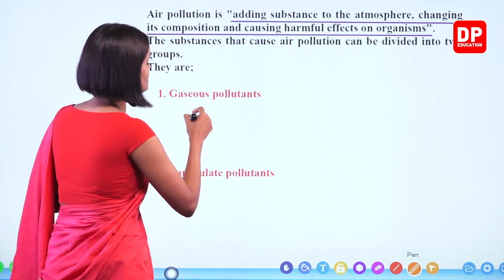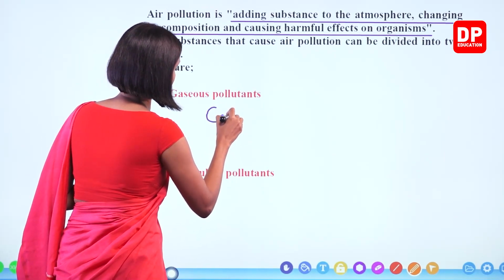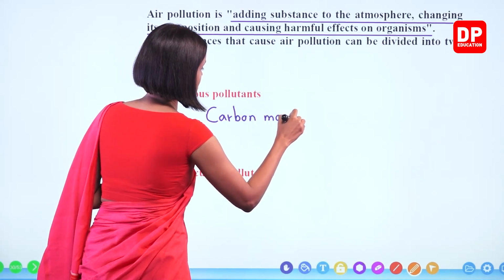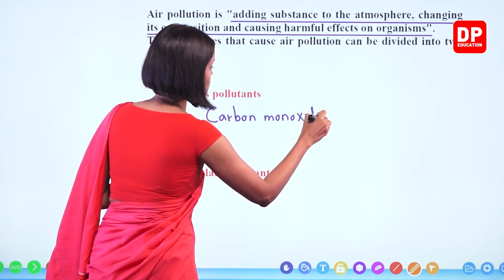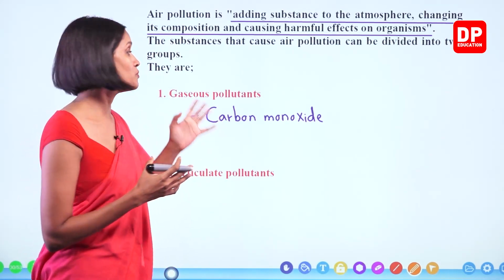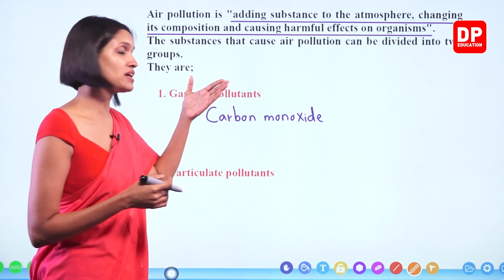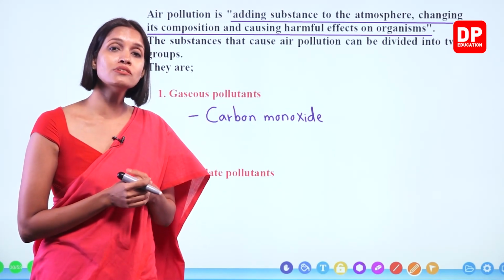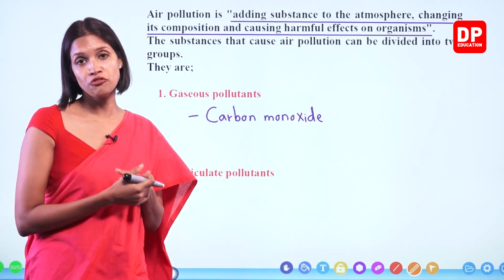Gaseous pollutants, basically carbon monoxide. Carbon monoxide is a gas emitted from some vehicles, some old vehicles. Carbon monoxide is basically emitted due to partial combustion of fuel.